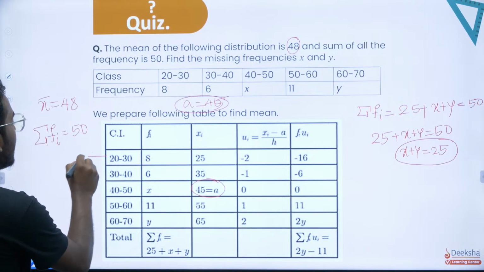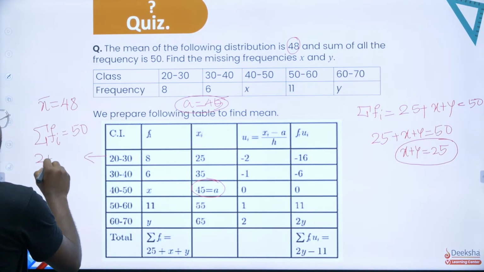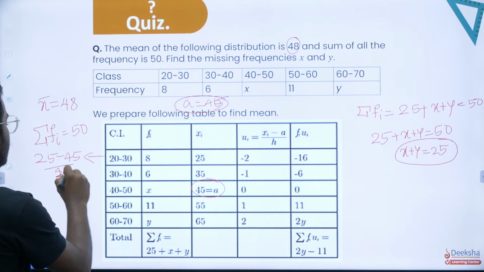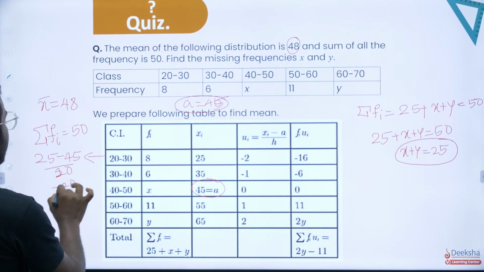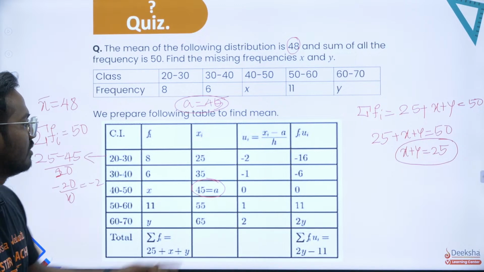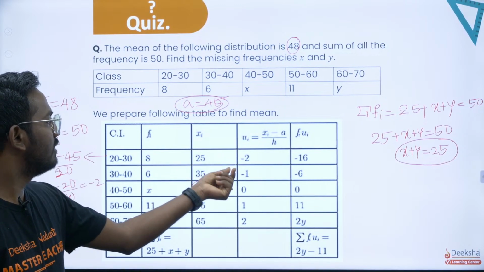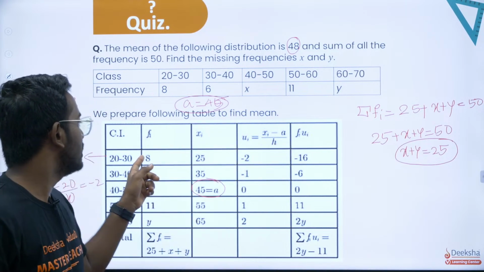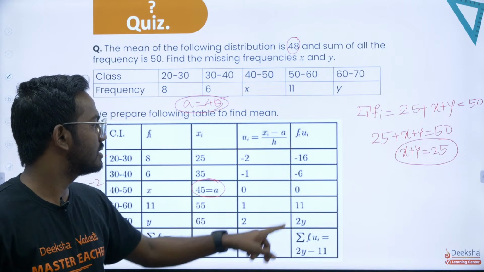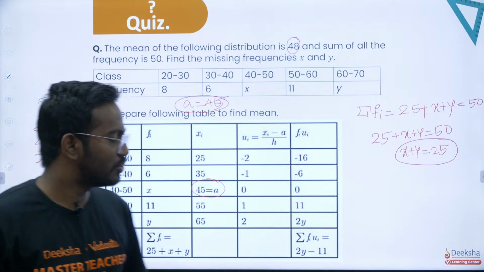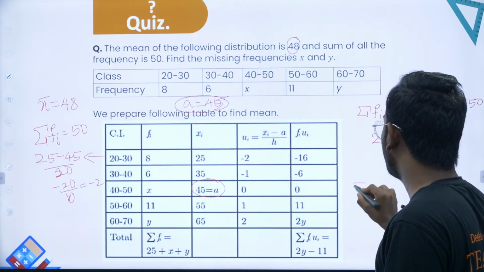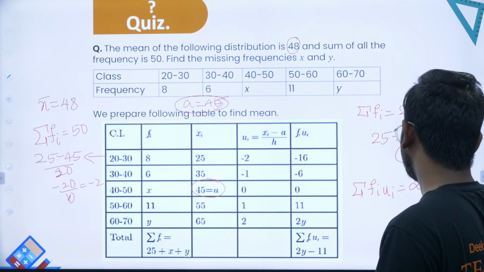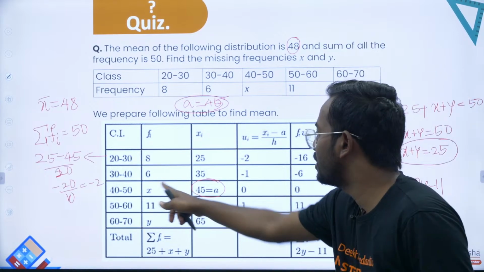So in the first category I will show you the calculation. xi is basically 25 minus 45 divided by h, that is 10. So here you will have minus 20 divided by 10, that will give you minus 2. Similarly, 35 minus 45 divided by 10 is minus 1. So similarly you will get all these things. Now your job is to get fi ui. Each fi multiplied with ui gives minus 16, minus 6, 0, 11 and 2y. Add all these things, that should give you summation fi ui, which is equal to 2y minus 11, because x over here got vanished.